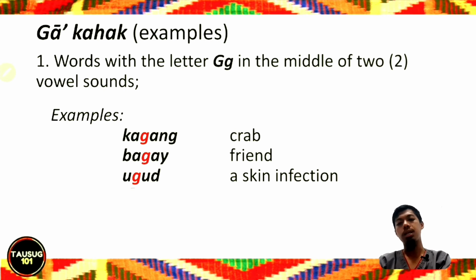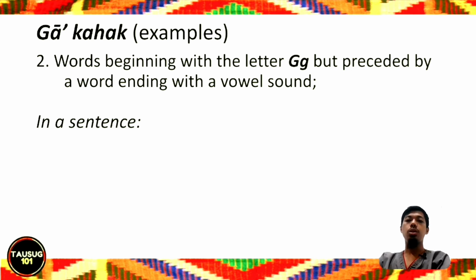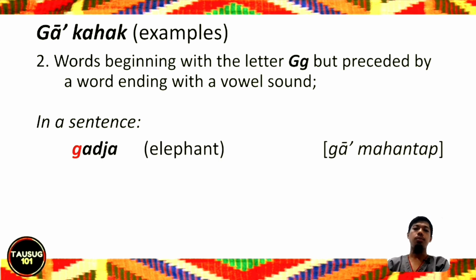Why? Because the letter ga here are in between two vowel sounds. This is quite hard for new beginners, new to the sound, but later on you will just keep on practicing. Later on you will master this sound. In a sentence, when the word actually begins with the letter ga, but it is preceded by another word ending with a vowel sound, the letter ga now is in between two vowel sounds, so it assumes the ga kahak sound.